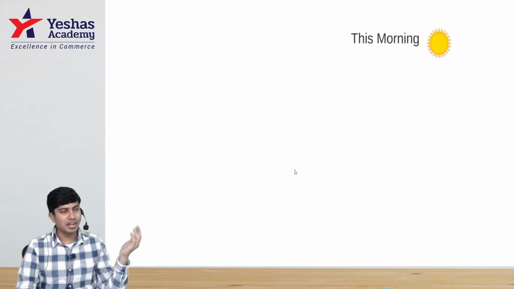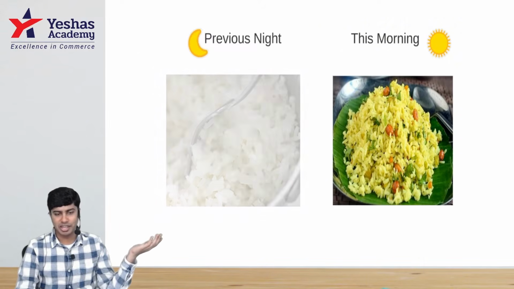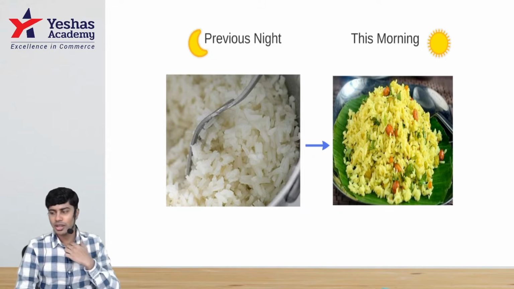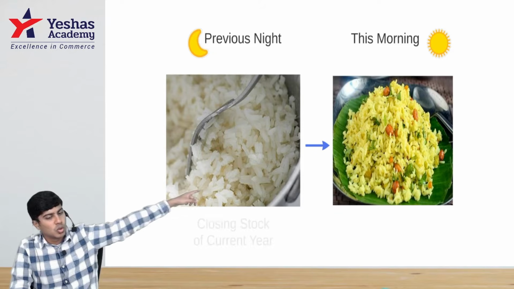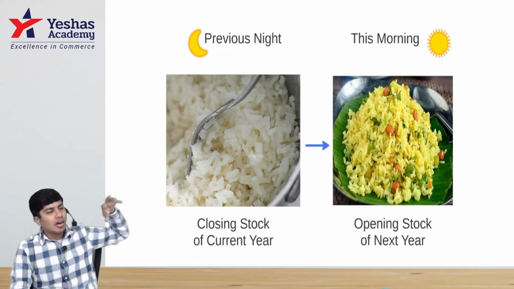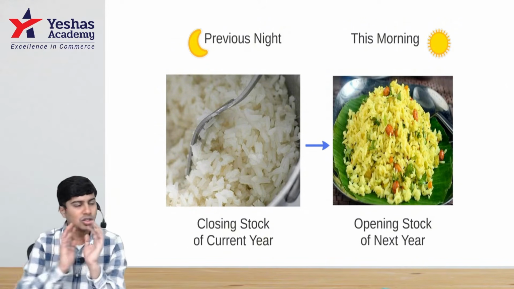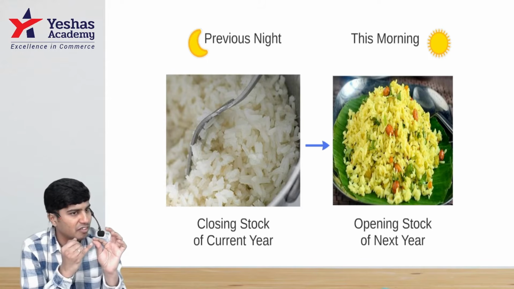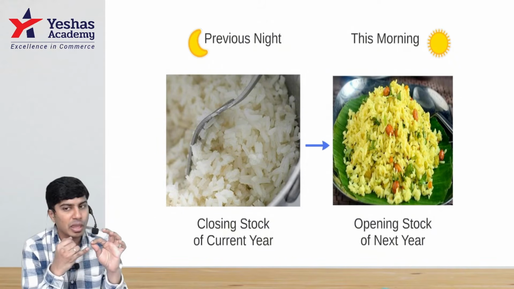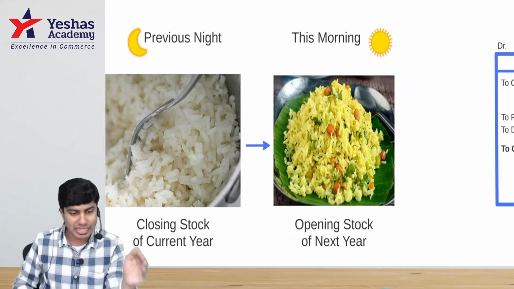What will happen? This morning's breakfast will become chitrana. Why? Because yesterday you did not eat at home, and that last night's rice became this morning's chitrana. Do you agree? Exactly like that. In the previous year, whatever closing stock there is becomes the current year's opening stock. Or in the current year, if you have closing stock, it will become next year's opening stock. 31st of March 2025's closing stock is 1st of April 2025's opening stock.